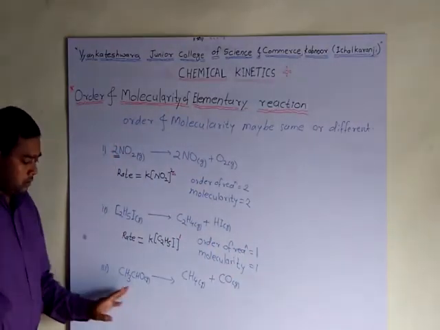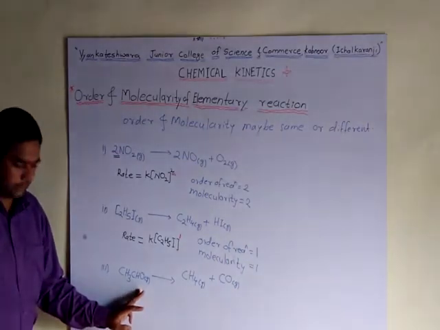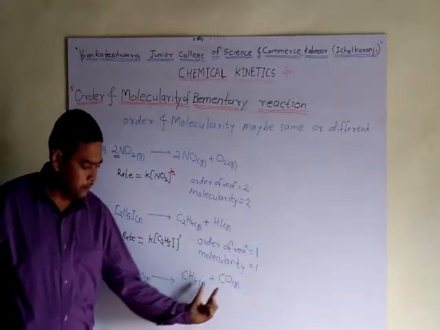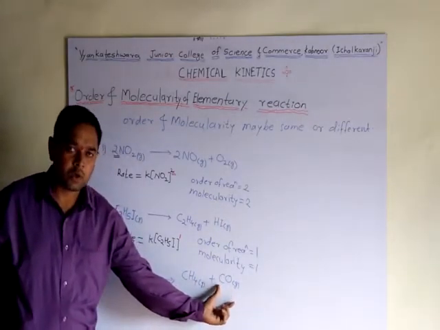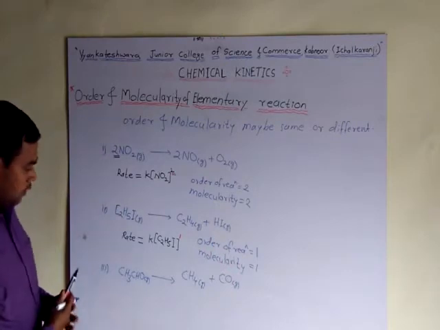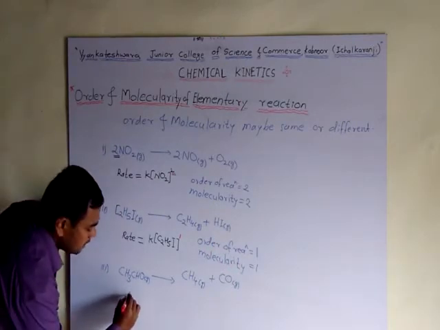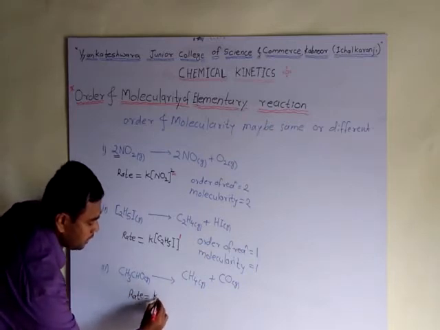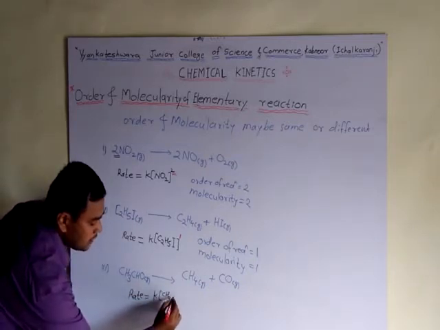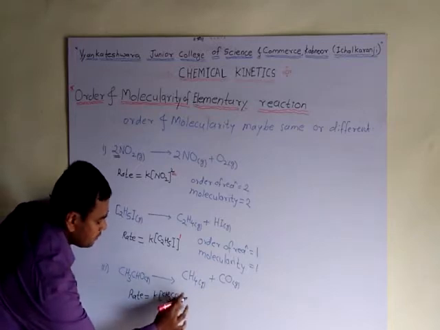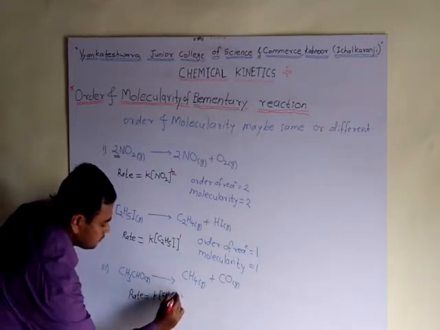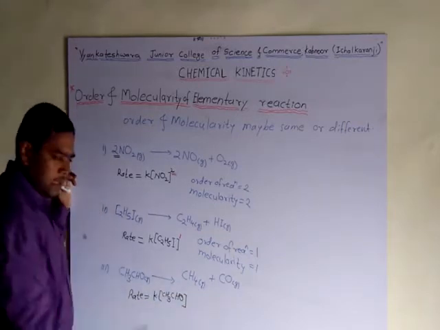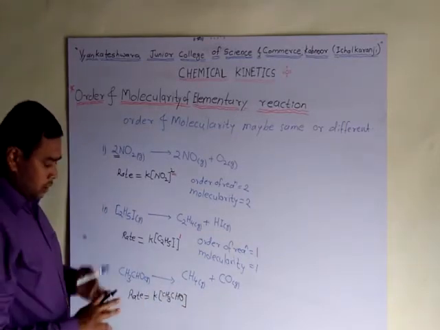Then next is the decomposition of acetaldehyde. In this decomposition, acetaldehyde gives methane with elimination of carbon monoxide as a gas. Then applying the rate law, rate is equal to K into the concentration of acetaldehyde.